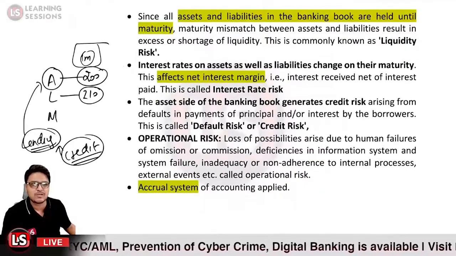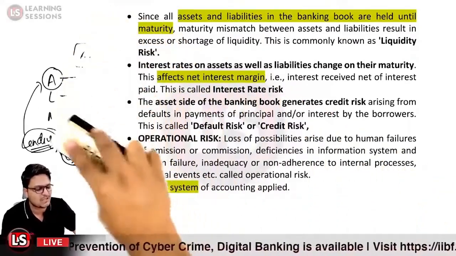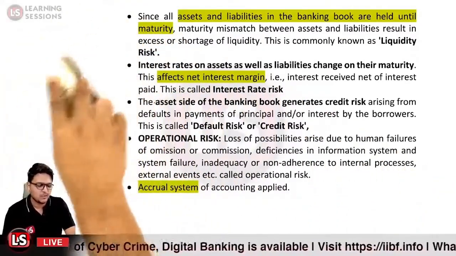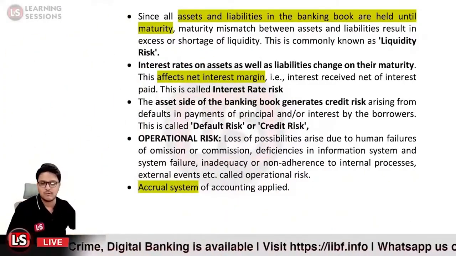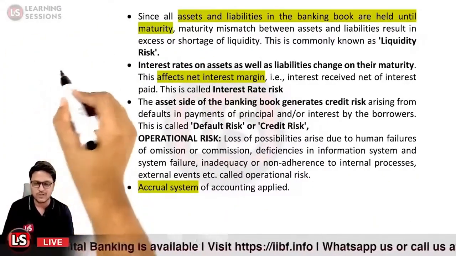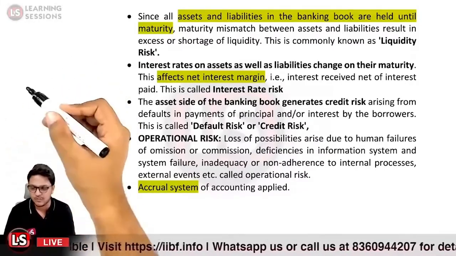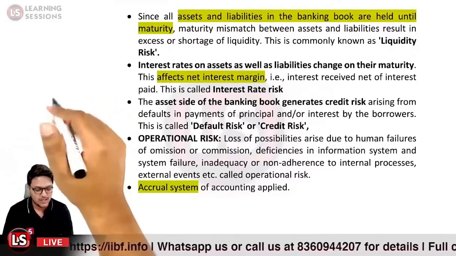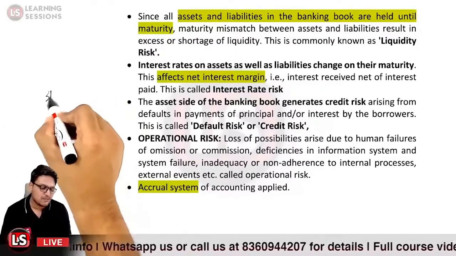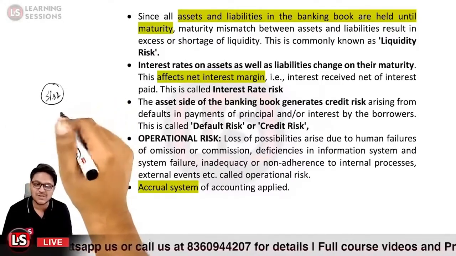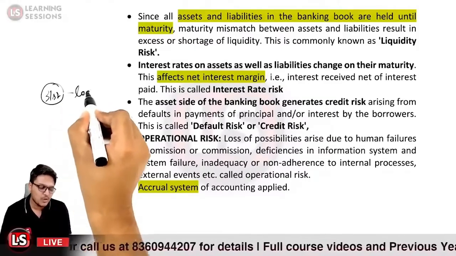And the accrual system of accounting is used in the banking book. Now what is the accrual system of accounting? Whatever amount of interest or income is due, you consider it as your profit. Let us take the case that on 31st March the interest was charged on all the loan accounts.